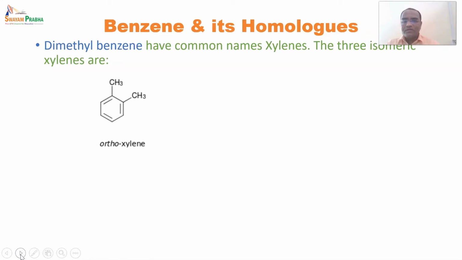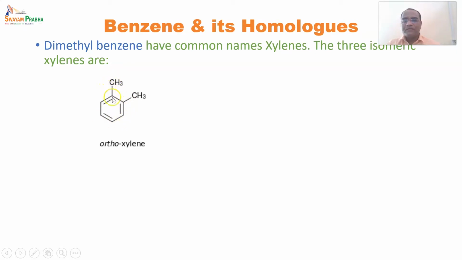So the first one is orthoxylene. There are 3 positions in benzene: ortho, after that meta, and lastly para. The para is one of the stable positions. Ortho is close to the first position, and meta is said to be the third and fifth position.